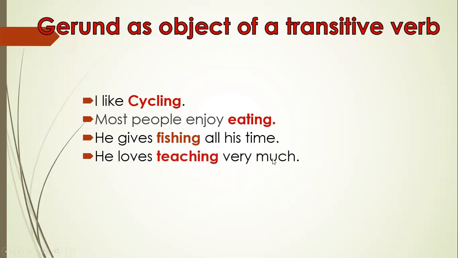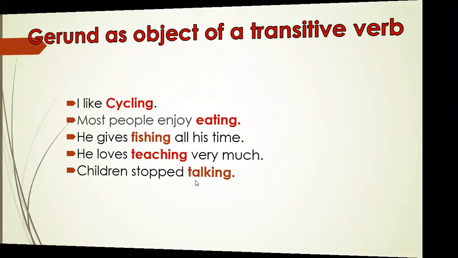He loves teaching very much. In this sentence, teaching is used as object of the transitive verb loves. Children stopped talking. In this sentence, talking is used as object of the transitive verb stopped.